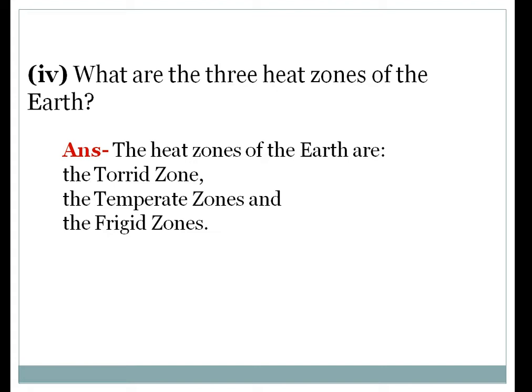This question can be asked in the examination for 3 marks, as well as for 5 marks. If it is asked as: what are the 3 heat zones of the Earth, and explain in detail, then that question will become for 5 marks. If the question is simply asking what are the 3 heat zones of the Earth, you have to write only the names of the 3 heat zones and you will get the 3 marks.